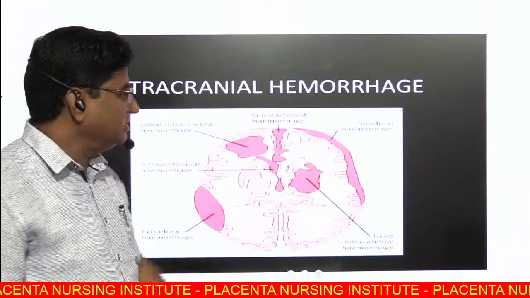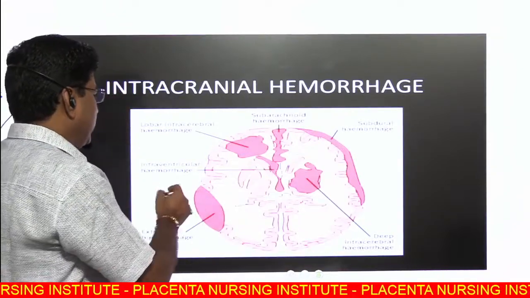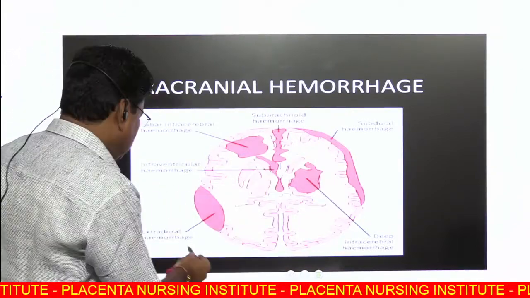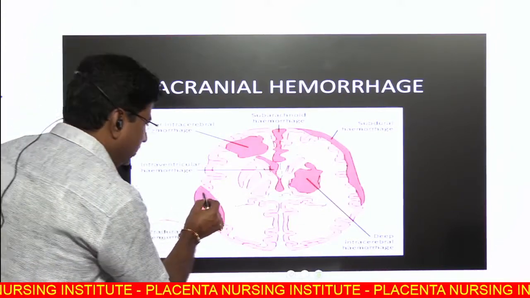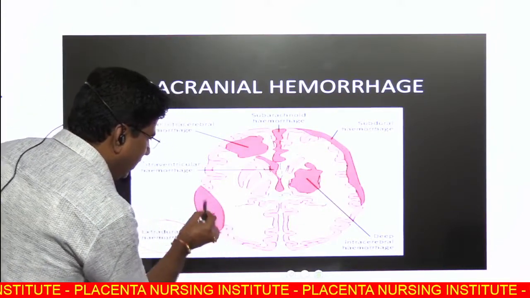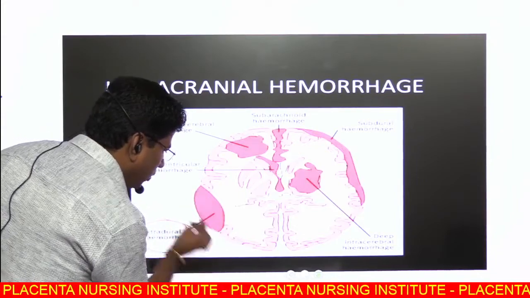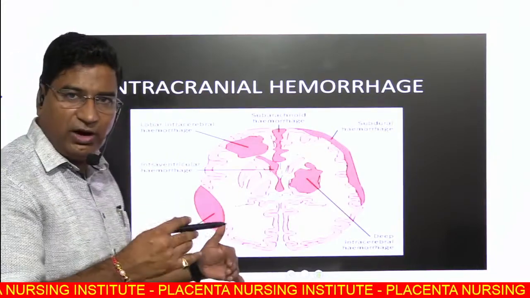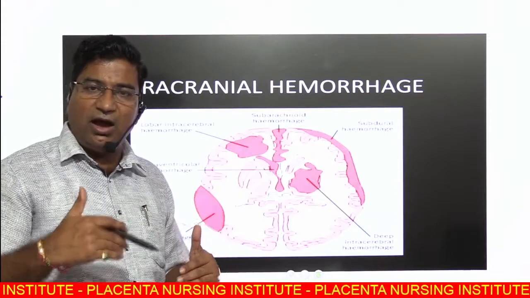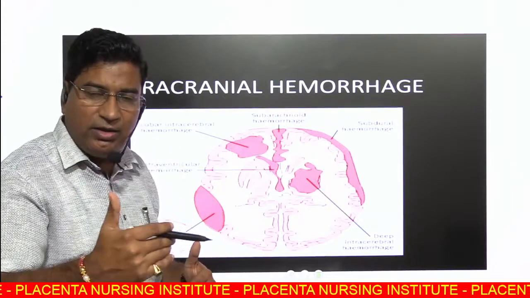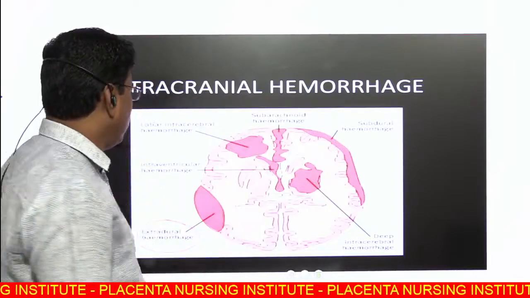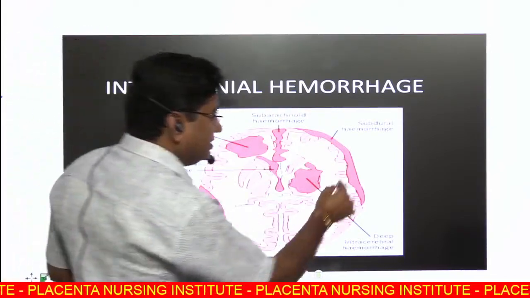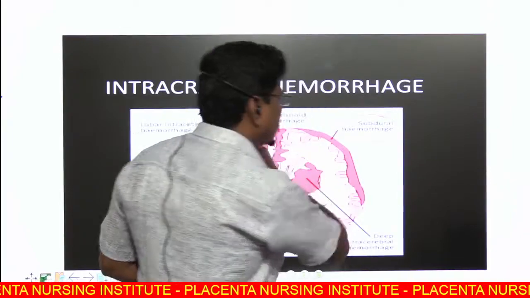Intracranial hemorrhages. Just as we discussed, number 1 is extradural hemorrhage, just outside the dura but beneath the bone. Number 2 is subdural hemorrhage.